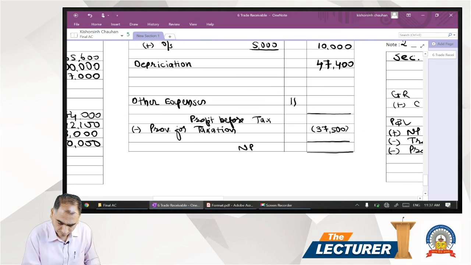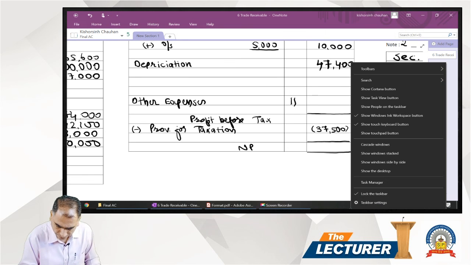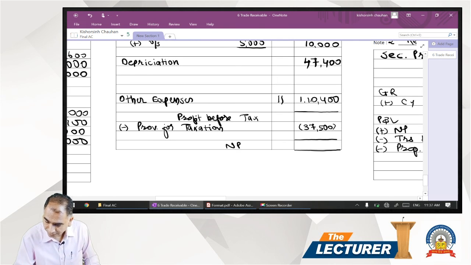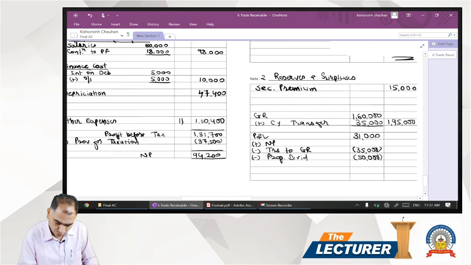So profit before tax comes to 1,31,700, minus provision for taxation, so 94,200 is your profit, which is added to schedule 2 current year.